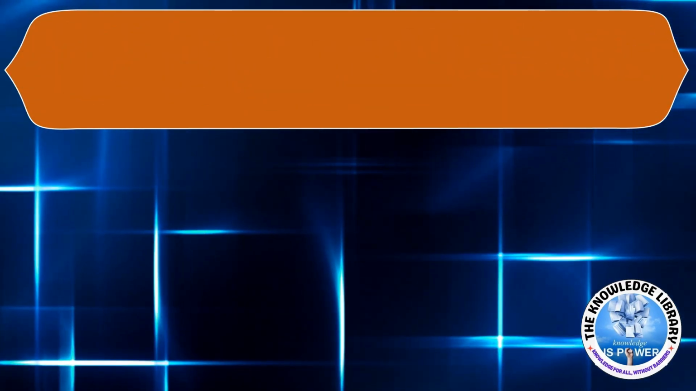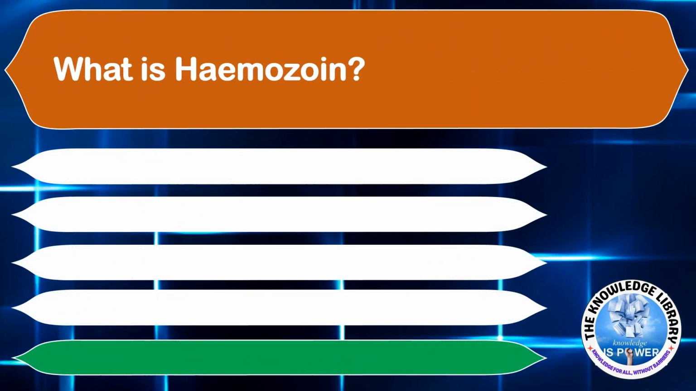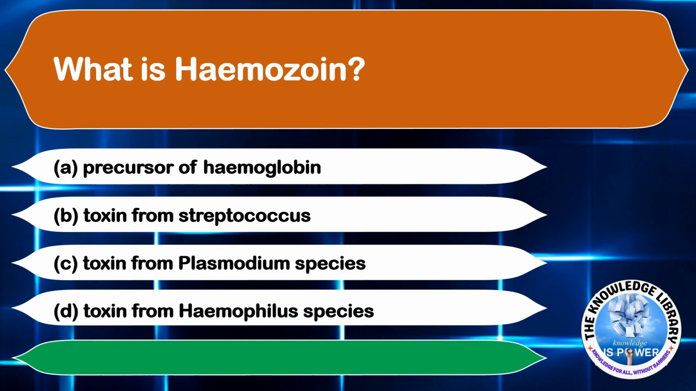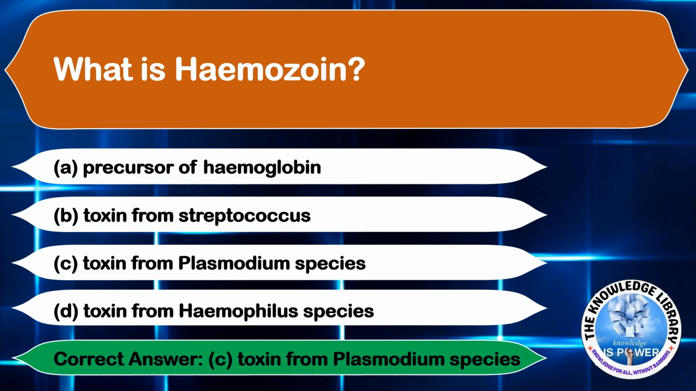What is hemozoin? Option A, precursor of hemoglobin. Option B, toxin from streptococcus. Option C, toxin from plasmodium species. And option D, toxin from Haemophilus species. The correct answer is option C, toxin from plasmodium species.